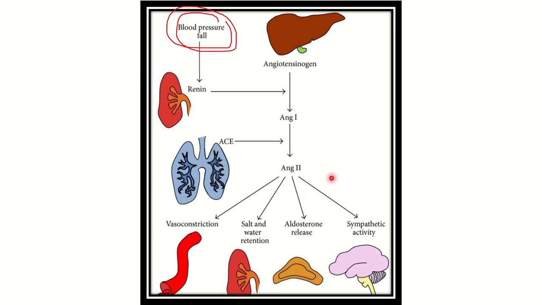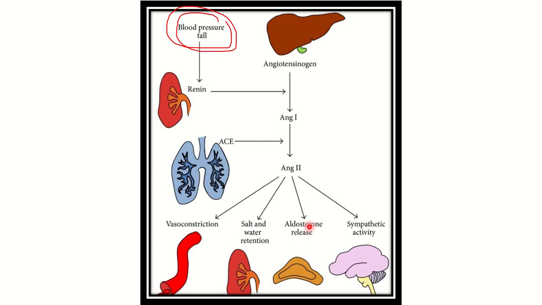When angiotensin 2 is produced, it has important functions. First of all, it causes vasoconstriction and increases blood supply to the heart, and finally increases the blood pressure. Second, it also causes salt and water retention. Then it also causes aldosterone release, and aldosterone also causes retention of salt.